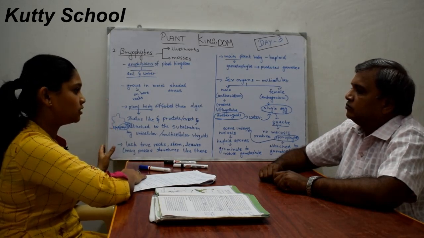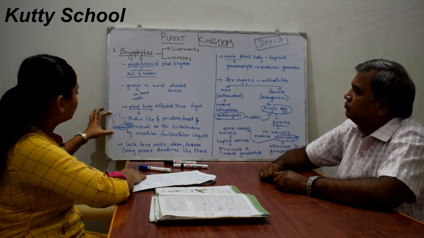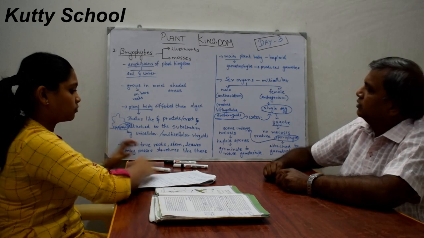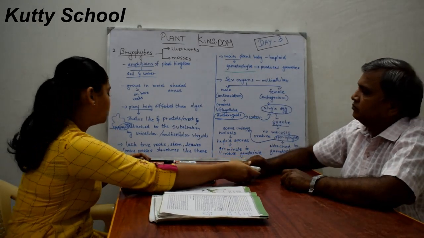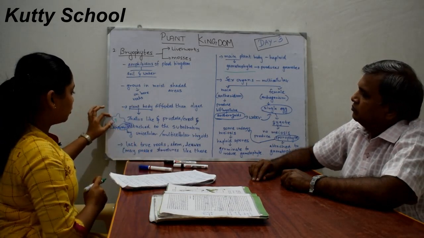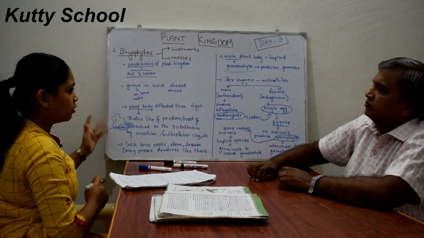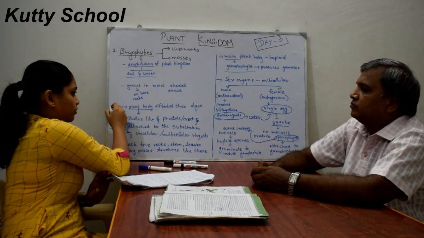The main plant body, for example this thalloid structure, is haploid, which means it has n number of chromosomes. This is known as the gametophyte, because it produces gametes, male or female gametes.